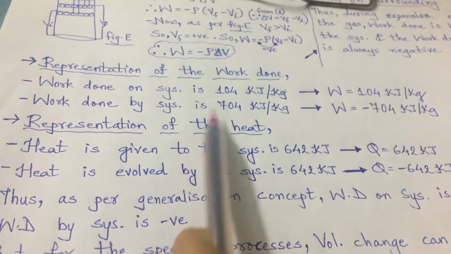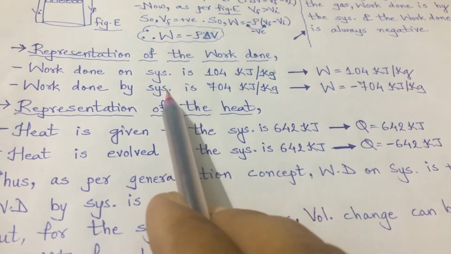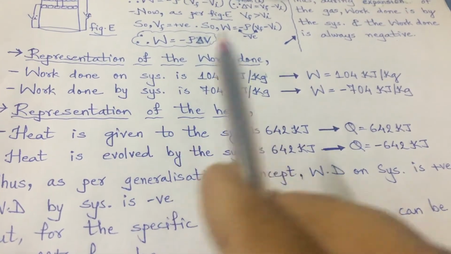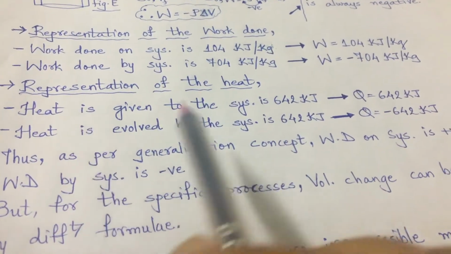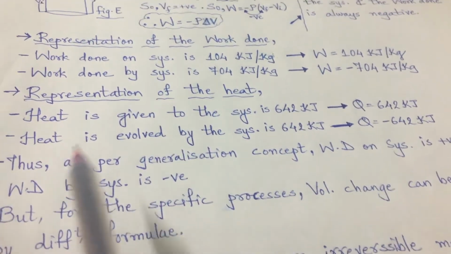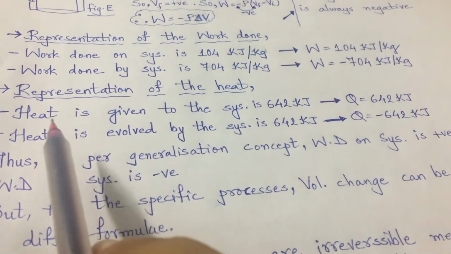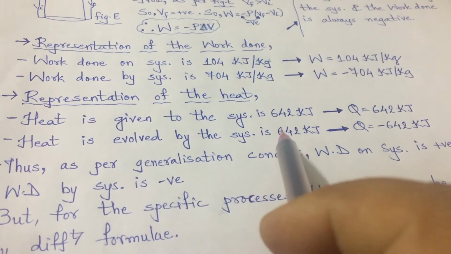On system means energy is given to the system, so positive, and by system means energy is used by the system, so it is negative. This is the general thing we have to keep in our remembrance. In the same way, for heat also, the representation is mentioned here: heat given to the system is 642 kilojoule.